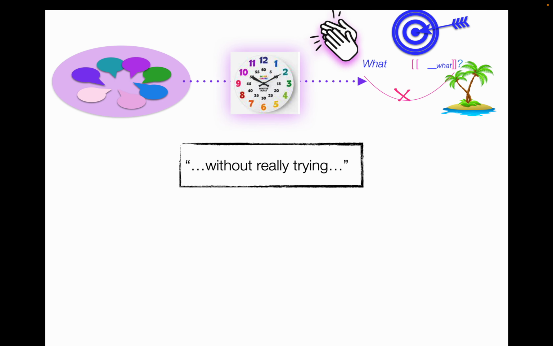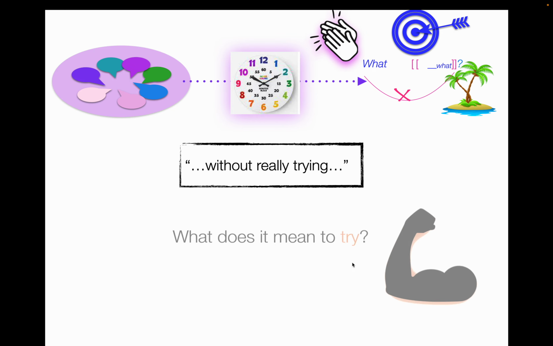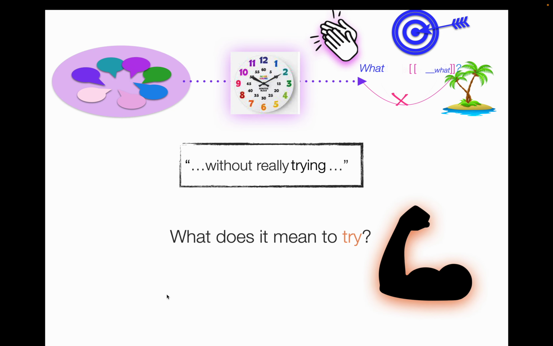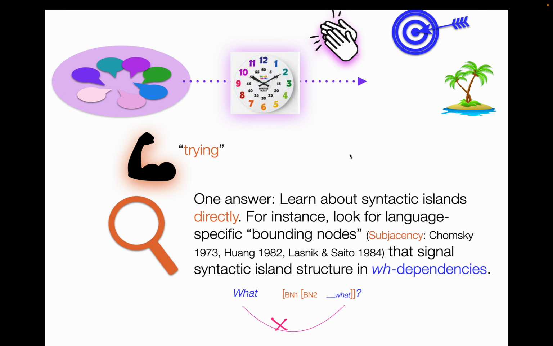Now, what does it mean without really trying? In some sense, what does it mean to try? Well, one way to think about this is trying means learning about syntactic islands directly. For instance, maybe you're looking for language-specific bounding nodes, which was the approach that subjacency, say, originally took. But you're looking for these language-specific bounding nodes that signal syntactic island structure in wh-dependencies, that is, dependencies involving a wh word, which we'll talk more about in a little bit. But you're trying, right? You're looking for these things related to syntactic islands. You're trying to do this directly. That's a way to think about trying.